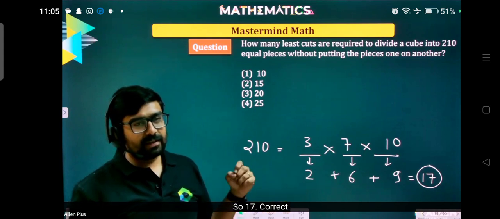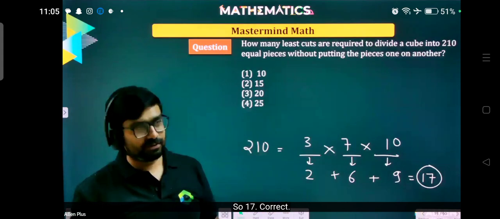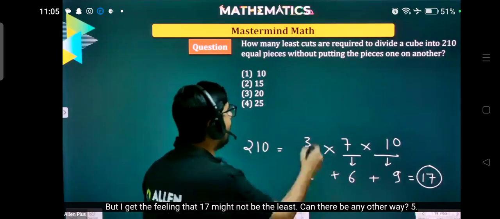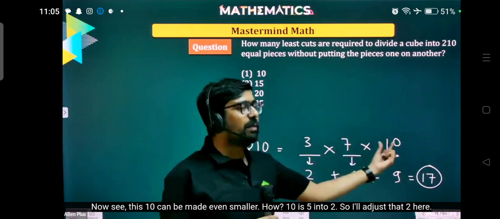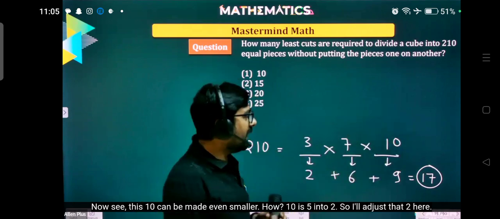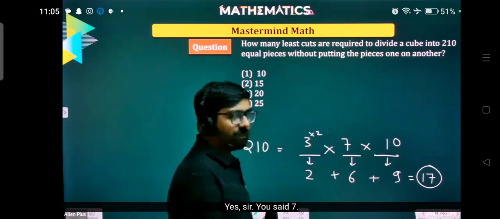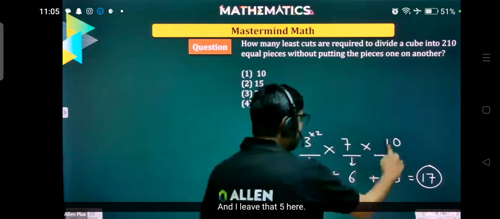But I get the feeling that 17 might not be the least. Can there be any other way? Now see, this 10 can be made even smaller. How? 10 is 5 into 2. I'll adjust that 2 here with the 3 and leave that 5 here.